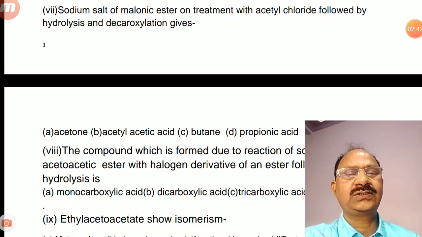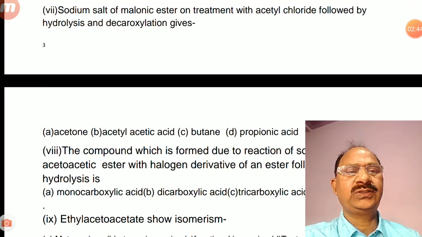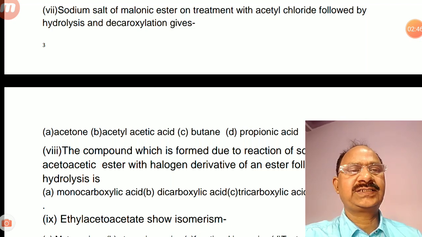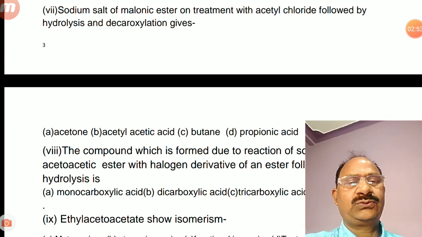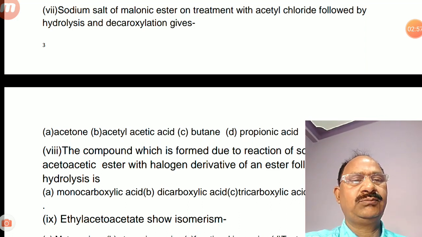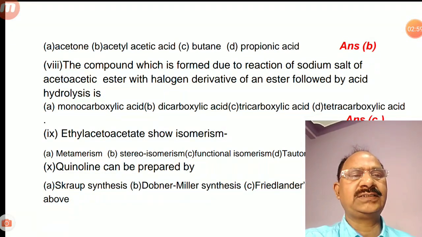The sixth question is, sodium salt of malonic ester on treatment with acetyl chloride followed by hydrolysis and decarboxylation gives. First choice is acetone, second is acetyl acetic acid, third choice is butane, fourth choice is propionic acid. The correct answer is B.